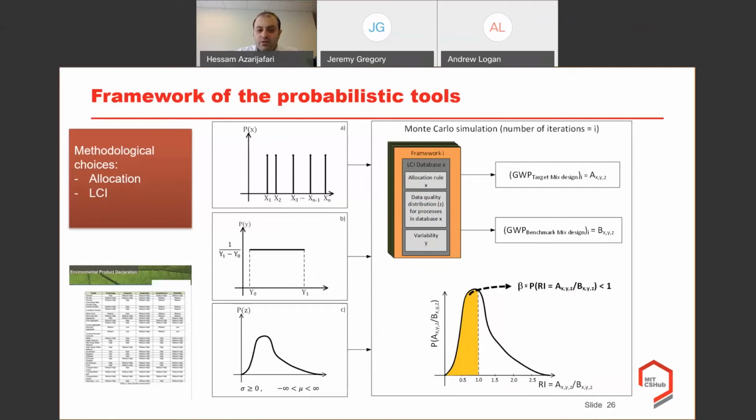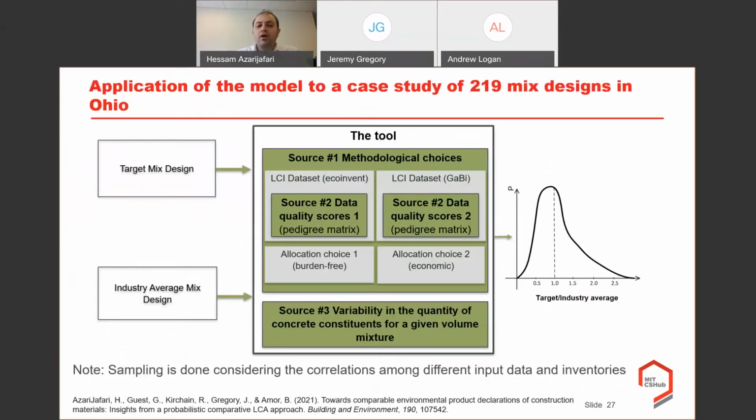And we apply this approach to 219 mixed designs in Ohio. Again, we have the target mixed design here on the left. We have the industry average mixed design, and we have different sources of uncertainty. The first source is the data set. Here we chose EcoInvent as opposed to Gabi, two different LCA data sets widely used in different parts of the world. And within each of these, we have different unit processes, right? And these processes have different data quality scores. So we use a pedigree matrix approach to assign the probability distribution related to the data quality scores for each of the unit process for each database.